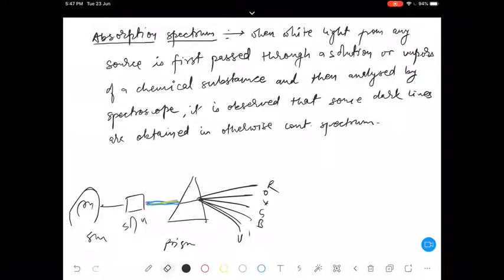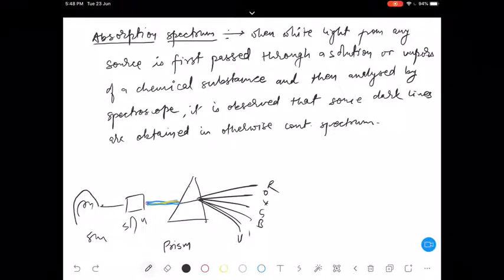Now just imagine that white light was passed through this solution.